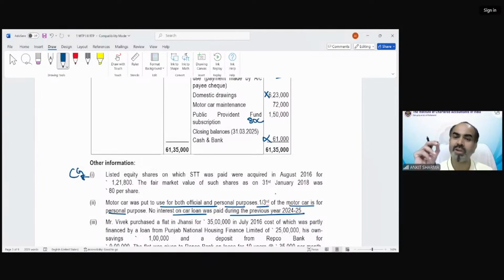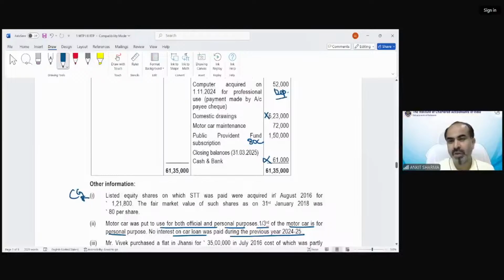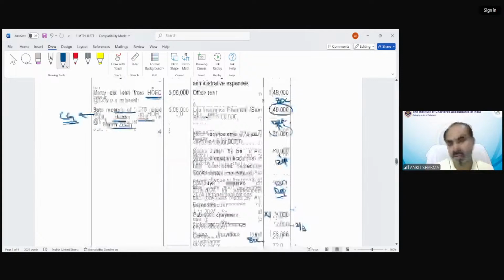The car loan interest is just due. If it were a business case with the mercantile system, then we could consider that interest on the car loan, but not in this question because nothing has been paid. In case of the car, we will only consider 2/3 of the expenditure, and that would be 48,000.